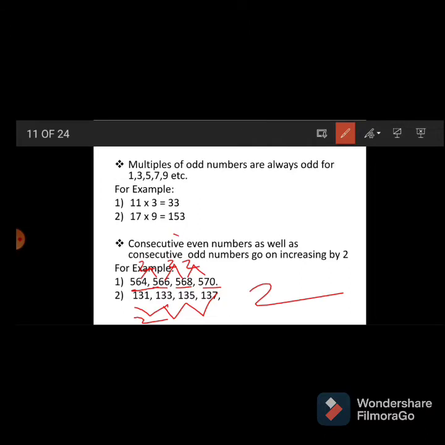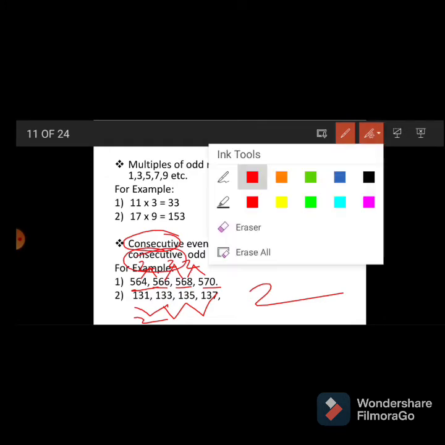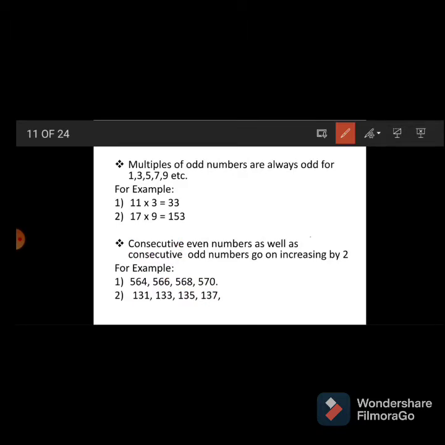Means consecutive even numbers or consecutive odd numbers go on increasing by 2. Okay, this is a basic concept, and this sentence is also important for algebraic expressions. There, when we have to make an algebraic expression, sometimes questions give us like this. That time we should know by how much consecutive even or odd numbers are increasing or decreasing.